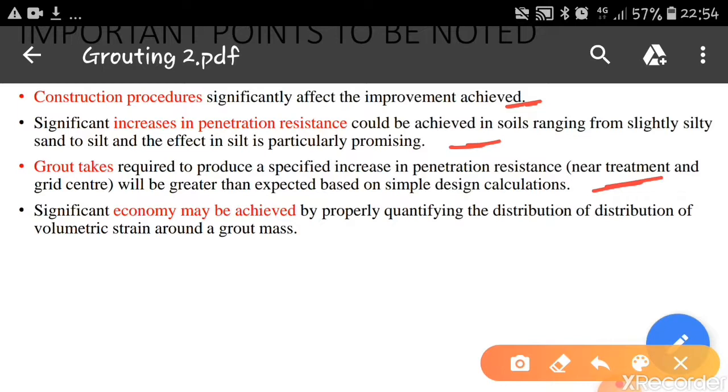Also, significant economy may be achieved by properly quantifying the distribution of volumetric strain around the ground mass. So if we design and do the calculations properly, definitely we can achieve economy by this technique. So these points have to be kept in mind while we are going for this type of technique.